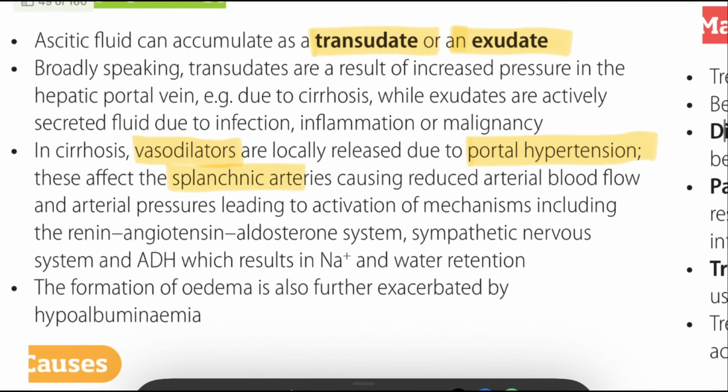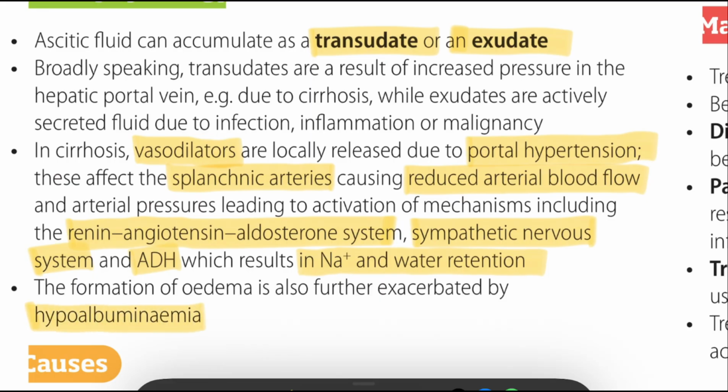The splanchnic arteries cause reduced arterial blood flow. The splanchnic vasodilation is because of nitric oxide. Then it reduces effective circulating volume. Then it activates the renin-angiotensin-aldosterone system, the sympathetic nervous system, and ADH. This results in sodium and water retention. Then the patient will get hypoalbuminemia.